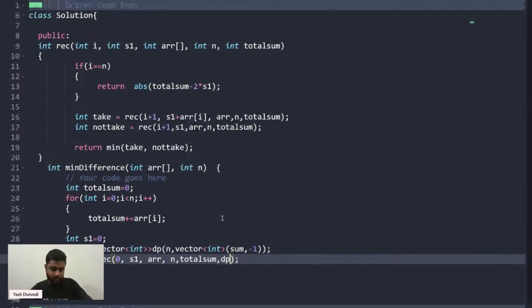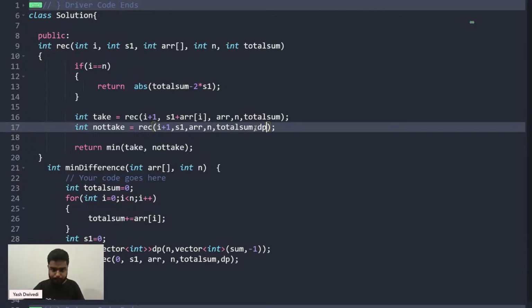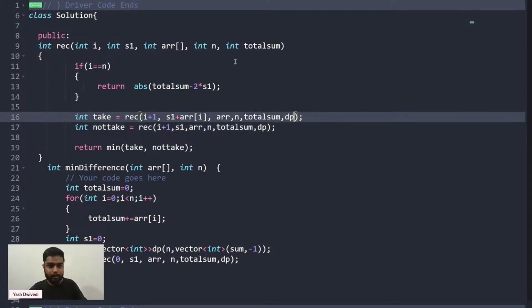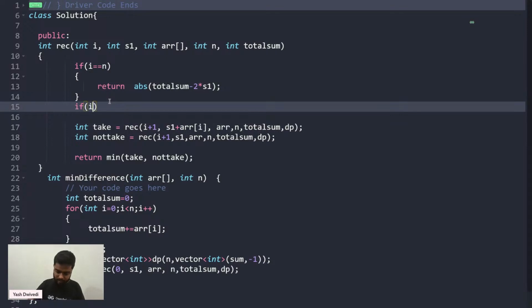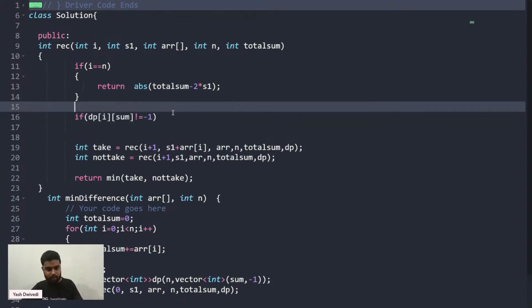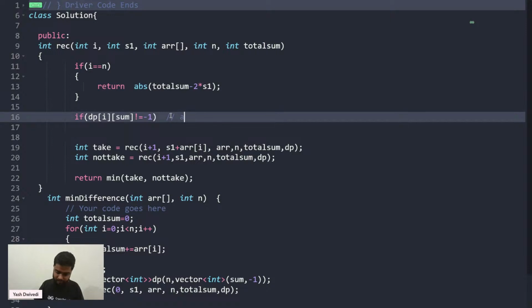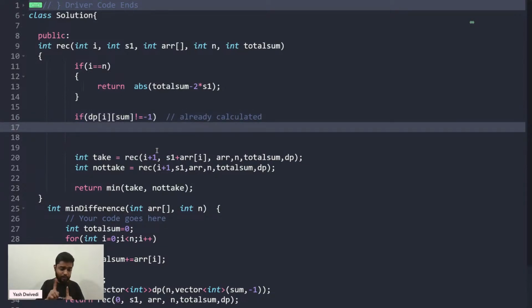And here also I'll pass the dp array. Now what I will do here is, if it happens that dp of i sum is not equal to -1, this means that it is already calculated. If it is already calculated, then you will not calculate it again. You can write not in the chat. I'll not calculate it again if it is already calculated. In that case, I'll directly return dp of i sum. If it is already calculated, then I'll directly return it.